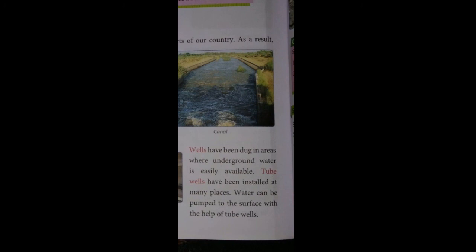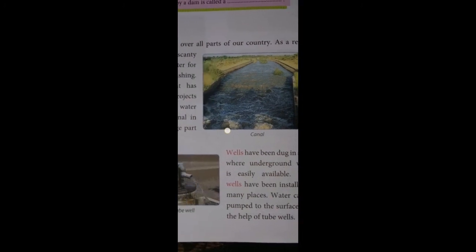So student, where underground water is available very easily, the earth is dug out. This is called a well. Tubes have been inserted at many places. We can get the water by pumping the tubes on the surface of the earth.